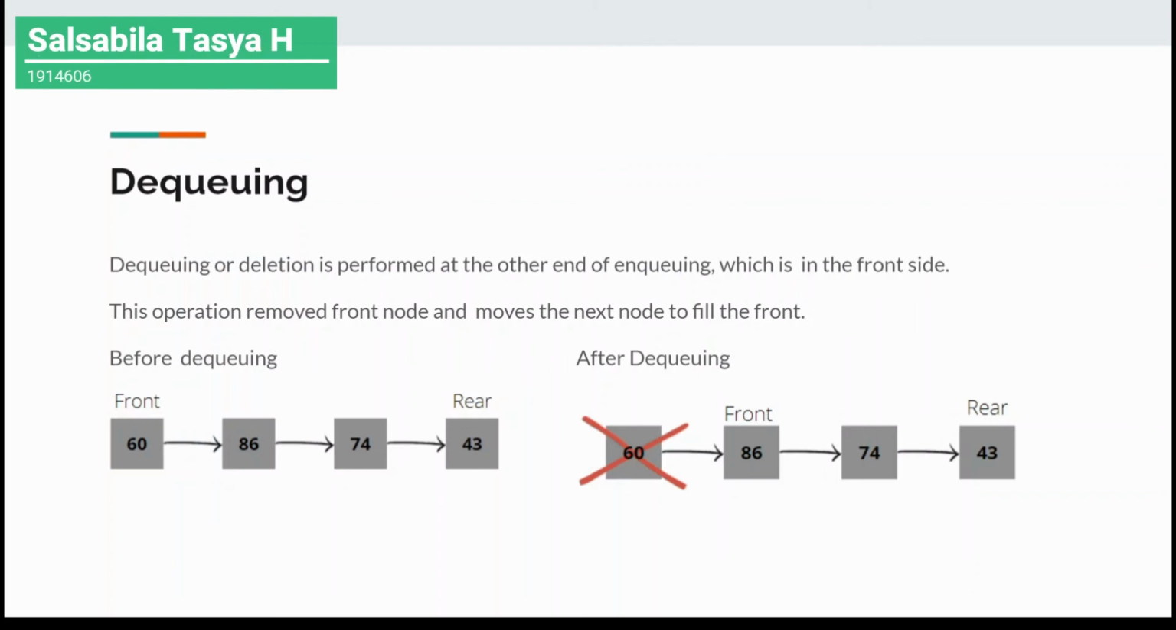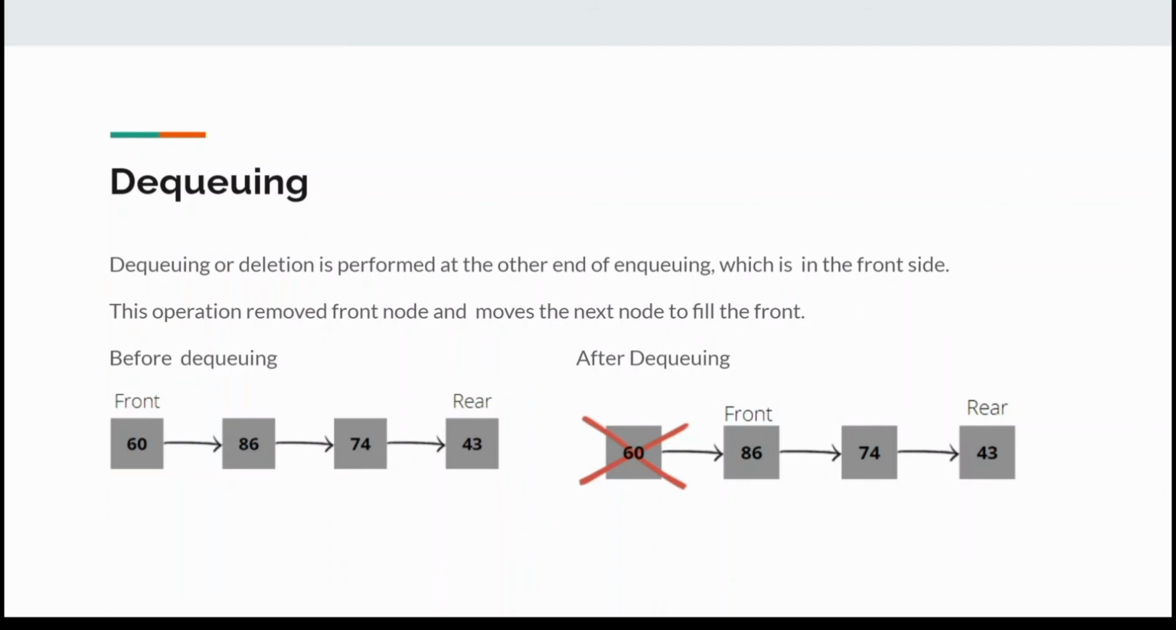I'm going to explain about the dequeuing process of the linked list. As mentioned before, enqueuing is the insertion of a new element that happens at the rear of the queue, while dequeuing is the opposite of that. Dequeuing is the deletion of the first element, performed at the other end from enqueuing, which is the front side. This operation removes the front node and moves to the next node to fill the front.